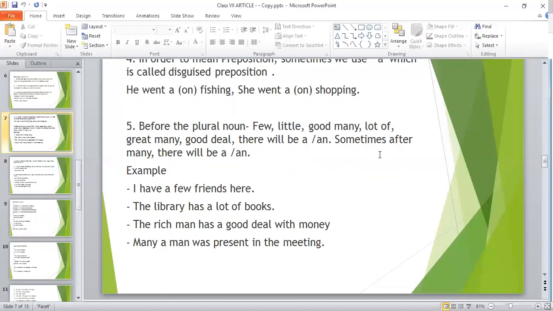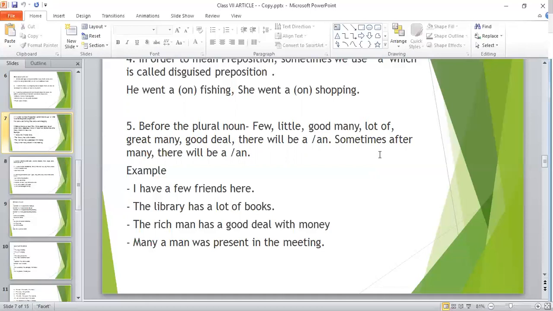Next, in order to mean a preposition, sometimes we use an article and that is called a disguised preposition. Okay? See, he went a fishing or she went a shopping. Okay, dear cadets, it can be, right?